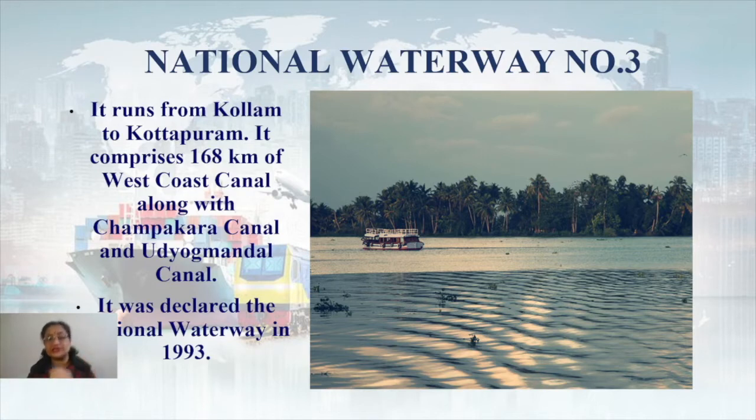Clear? Then National Waterway number 3 runs from Kollam to Kottapuram, right, in south, and it comprises 168 kilometers of West Coast Canal along with Champakara Canal and Udyog Mandal Canal. These canals are providing the water for the working of this National Waterway number 3. That means maximum part of it is actually moving through the canals. And it was declared the National Waterway in 1993.